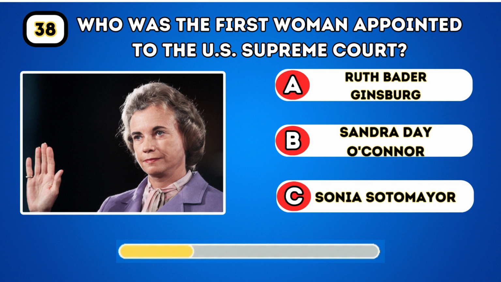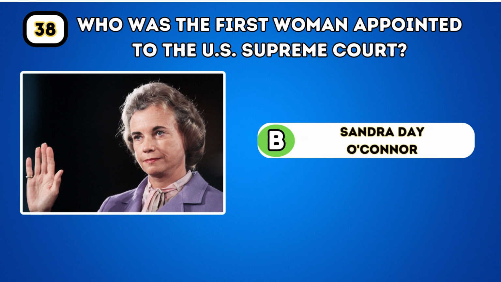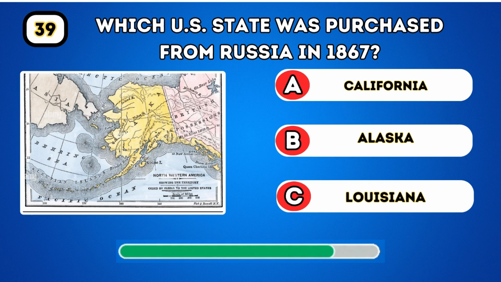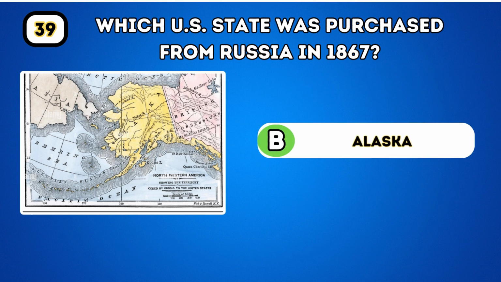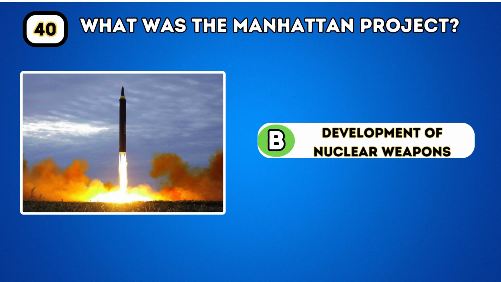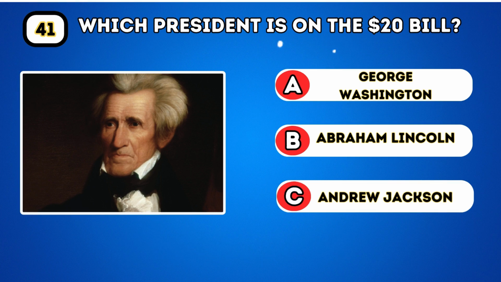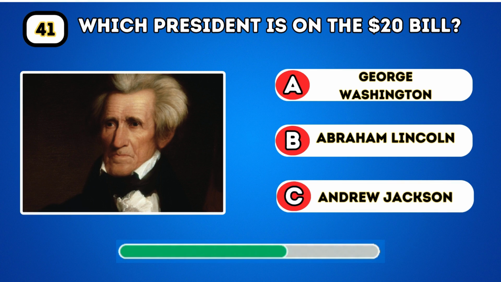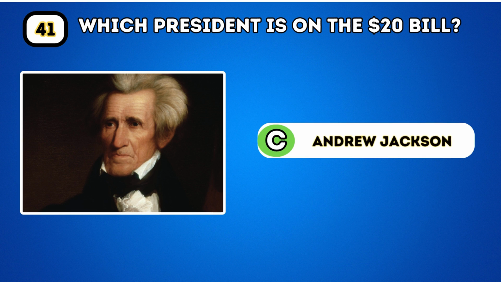Who was the first woman appointed to the U.S. Supreme Court? Sandra Day O'Connor. Which U.S. state was purchased from Russia in 1867? Alaska. What was the Manhattan Project? Development of nuclear weapons. Which president is on the $20 bill? Andrew Jackson.